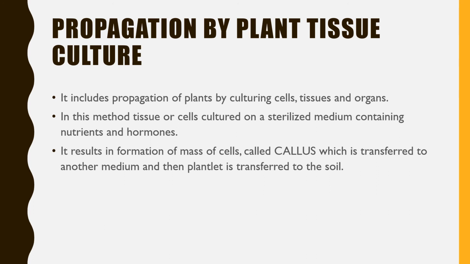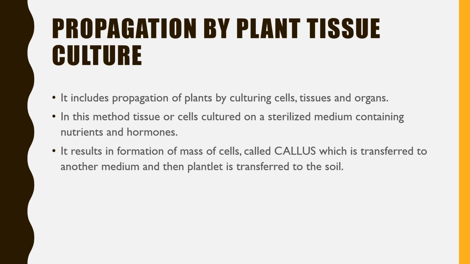As a result, when these cells or tissue grow, they form a mass of cells, and this mass of cells is called callus. So if the question is what is callus, it is the mass of cells formed during tissue culture.